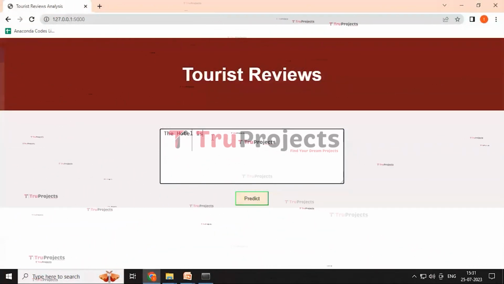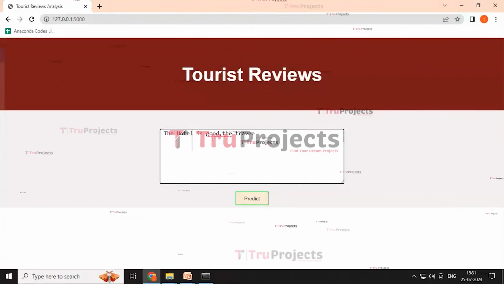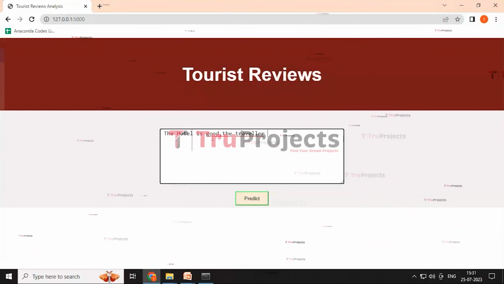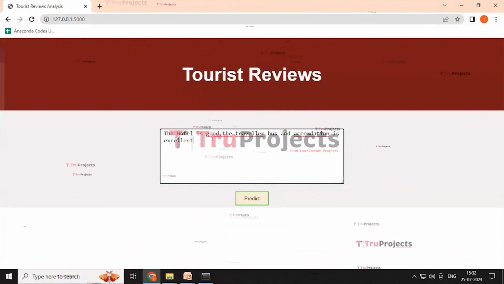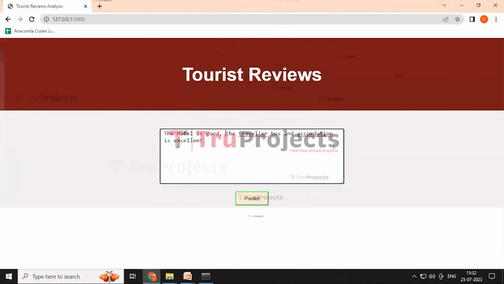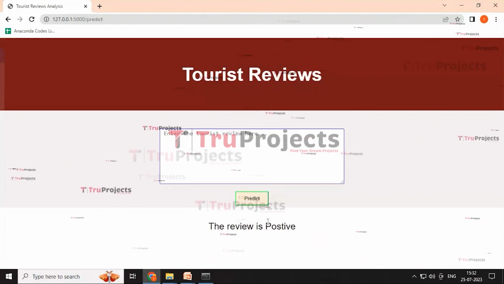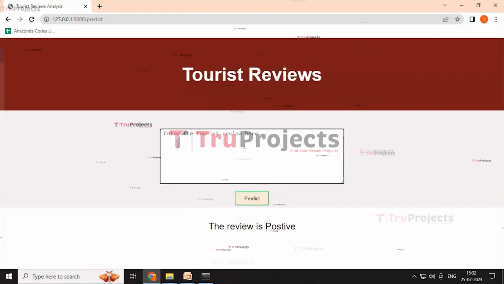The hotel is good. Traveler bus and accommodation is excellent. And then click on predict button. Here the review is predicted as positive.